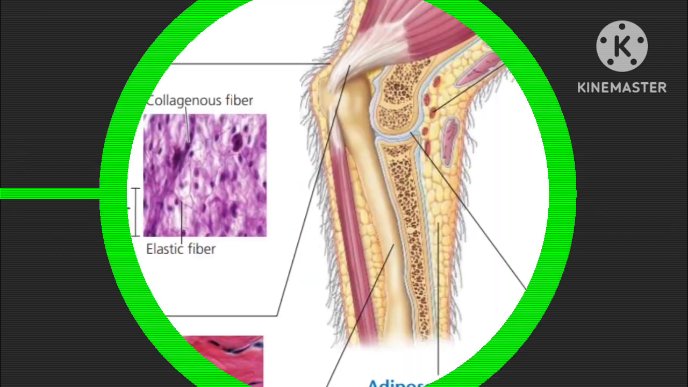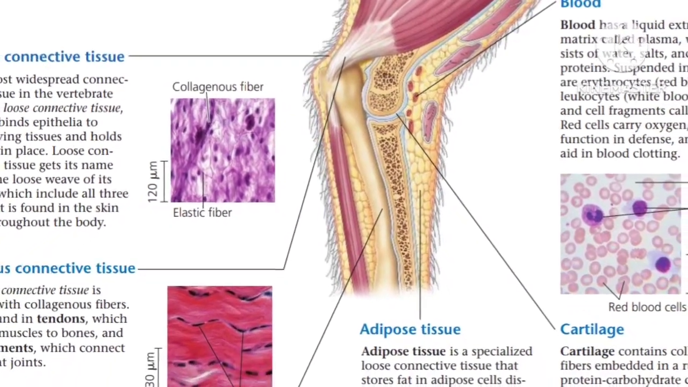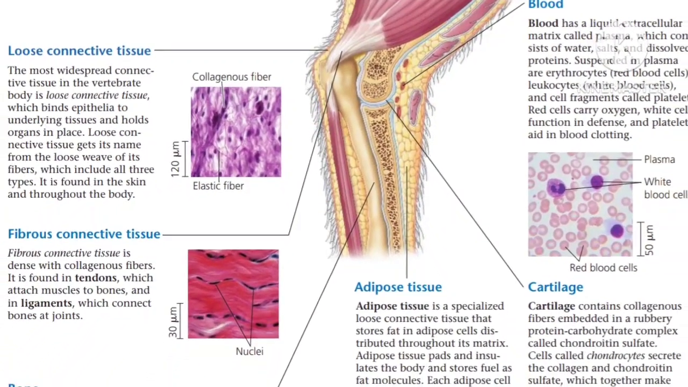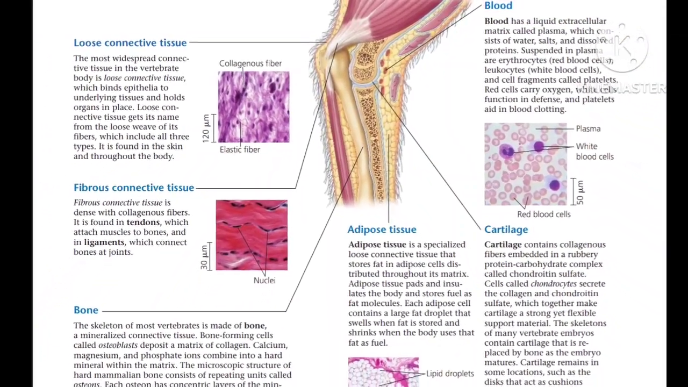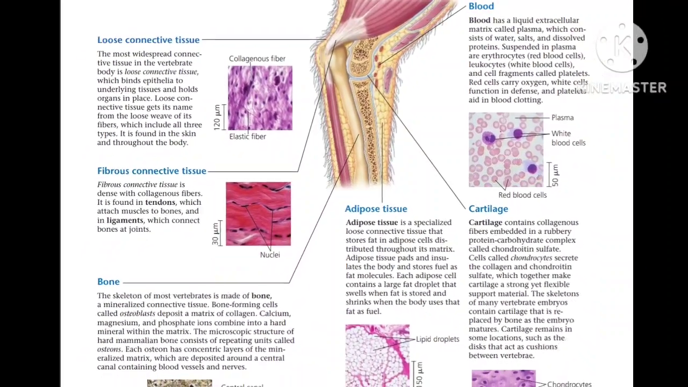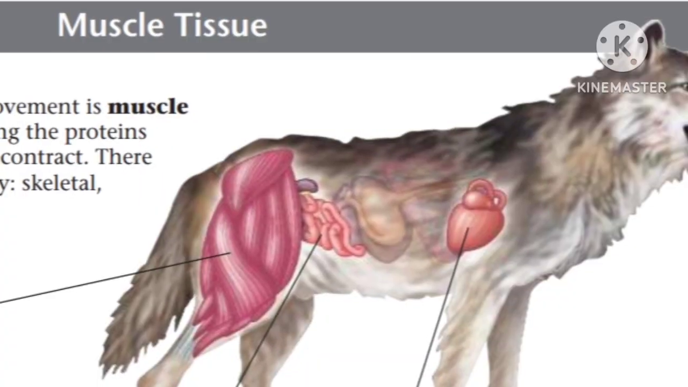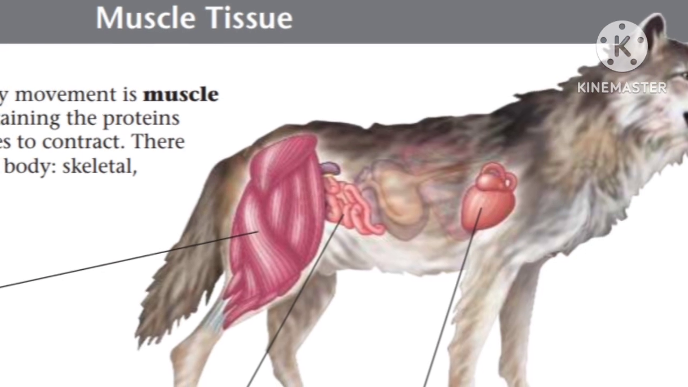Now, let us summarize the connective tissues. We have the loose connective tissues and fibrous connective tissues. The connective tissues are bone, adipose tissue, cartilage, and blood. The next type of tissue we're going to discuss is the muscle tissues.